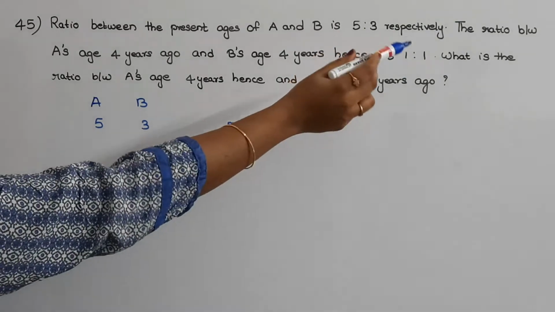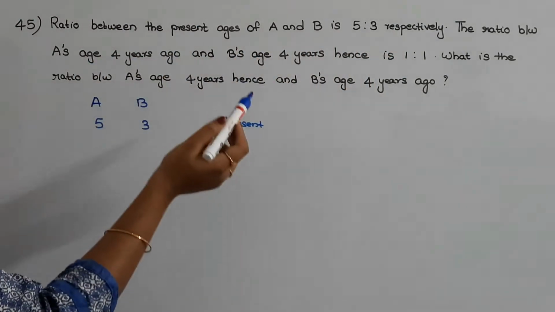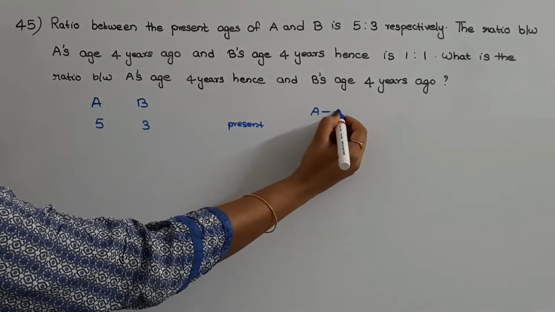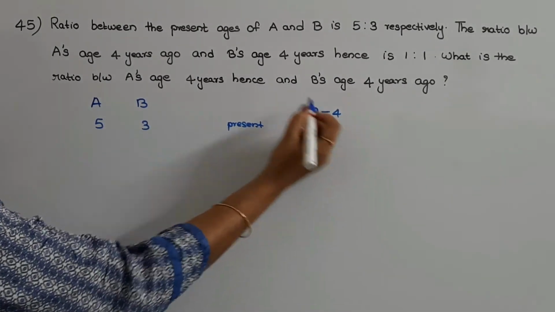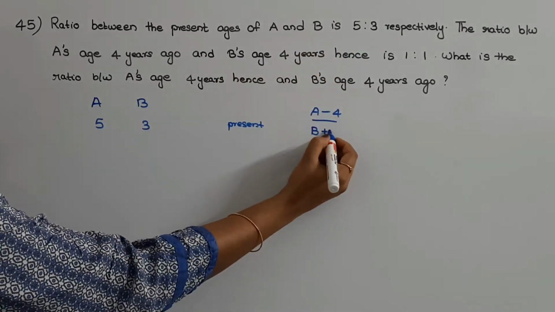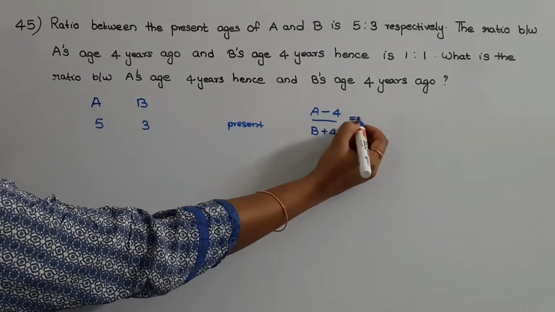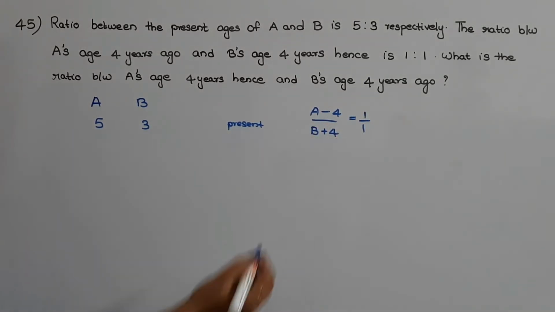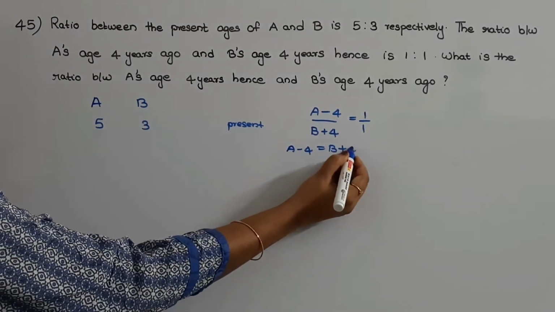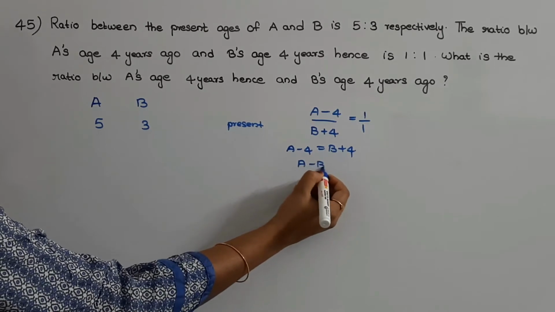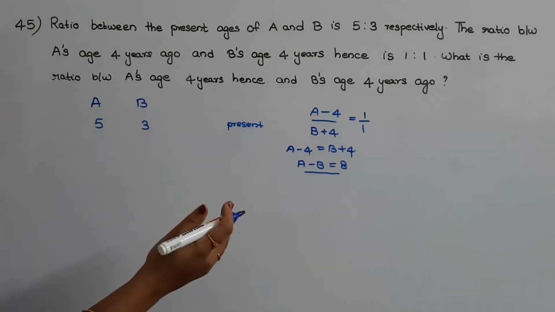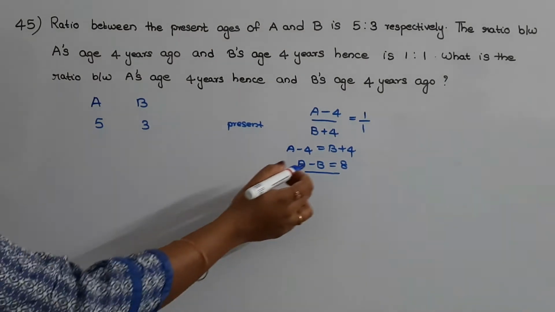Then they have given the ratio between A's age 4 years ago. If at present A's age is A, then 4 years ago his age would be A minus 4. And B's age 4 years hence is B plus 4. So this ratio is given as 1 by 1. So from this, A minus 4 is equal to B plus 4, or we can write this as A minus B is equal to 8. So we are getting the difference between the ages of A and B as 8.